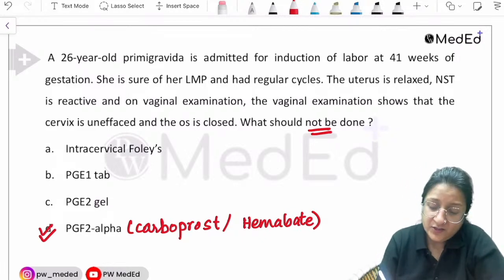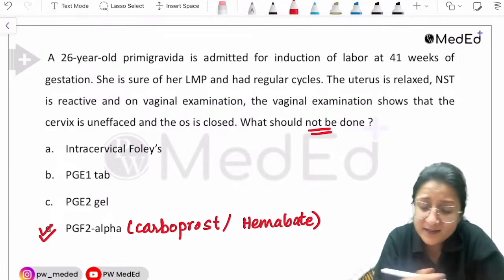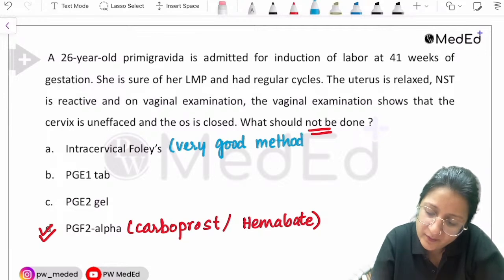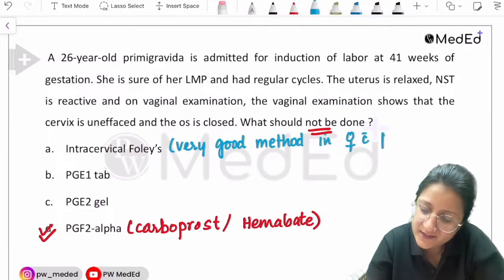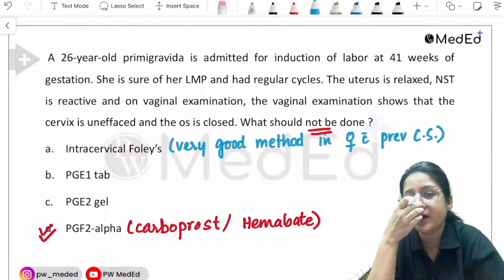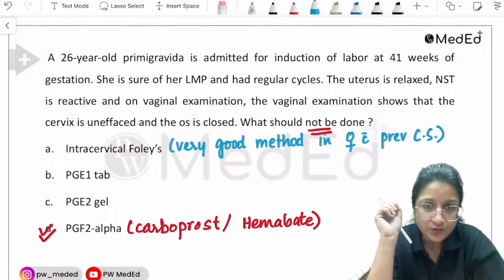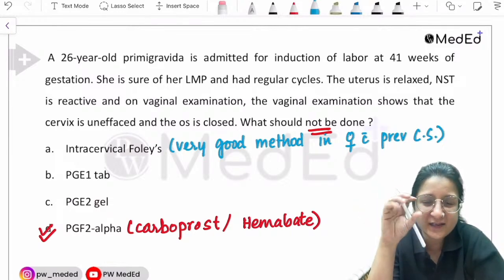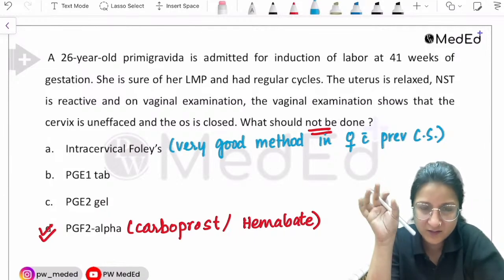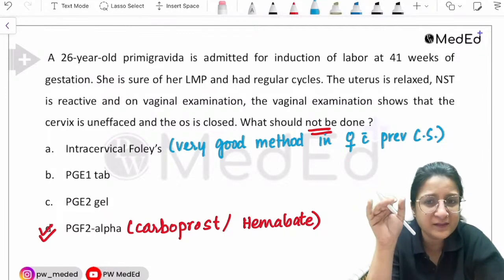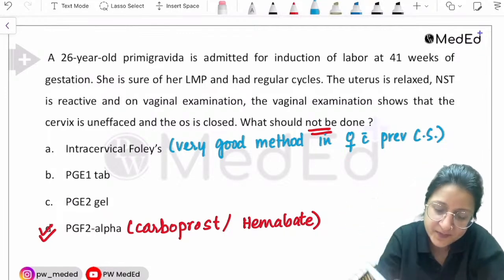Now intracervical Foley's can be done. Intracervical Foley's placement is a very good method in women with previous cesarean section. You see, when there is previous cesarean section, I don't want to use drugs, I want to avoid drugs. So intracervical Foley's is a mechanical method. The bulb of Foley's is inflated inside the cervical canal. That is what is done in the intracervical Foley's method. So remember this much, it is a very good method in women with previous cesarean section.